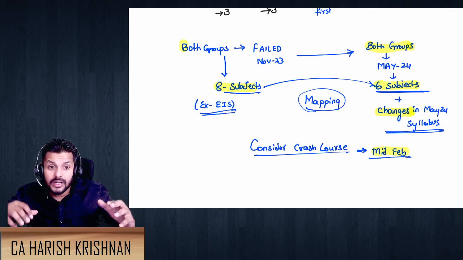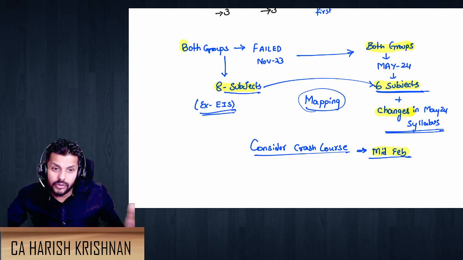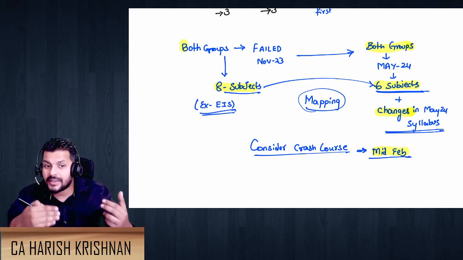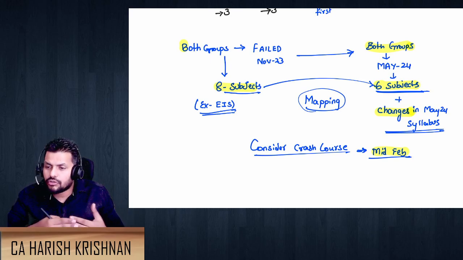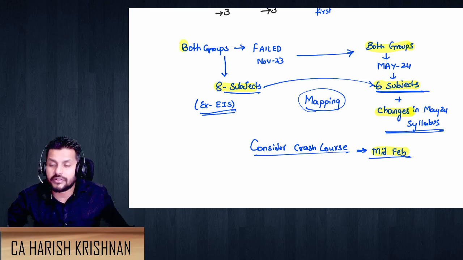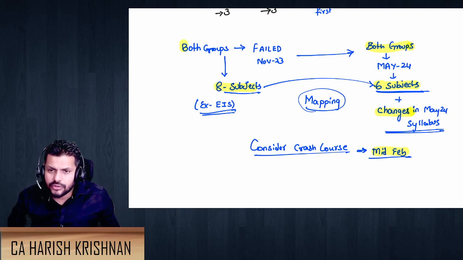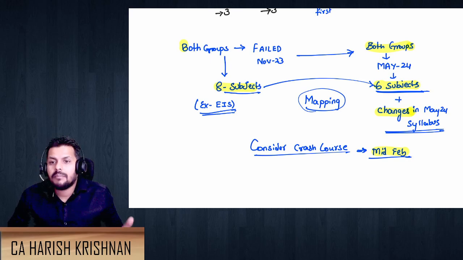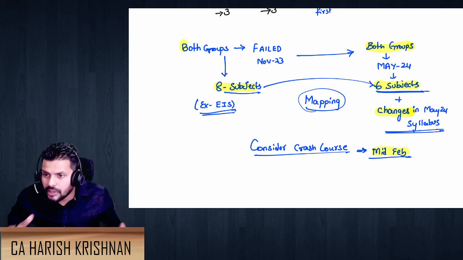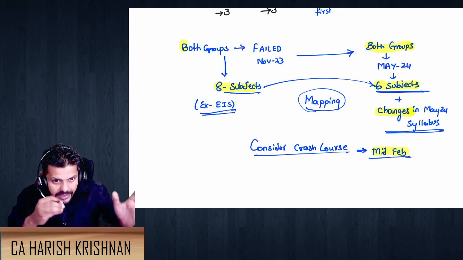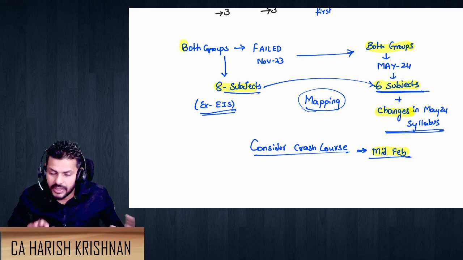Because you have 6 subjects, unlike what I told in the beginning of the video, where those guys have all the time because they have only 2 subjects. You guys have 6, much better than 8. But even 6, you can't do the coaching of all 6 subjects. So 1 or 2 classes here and there, or probably any crash courses to add up, definitely can fit in. But doing the whole set of 6 subjects again, I don't think is necessary. A lot of syllabus is common. 90% is common syllabus. The up and down 10% changes you can analyze and work on.